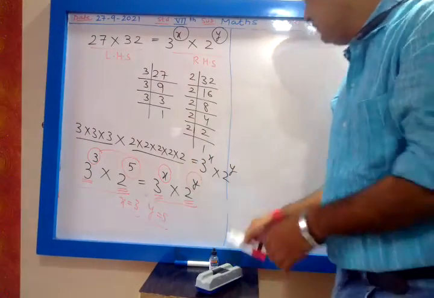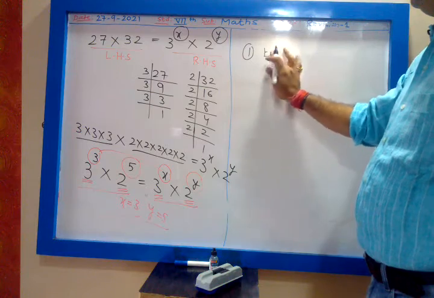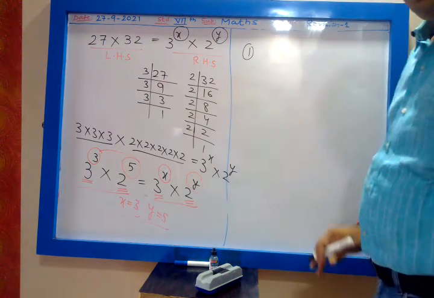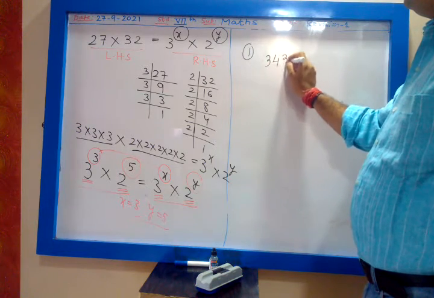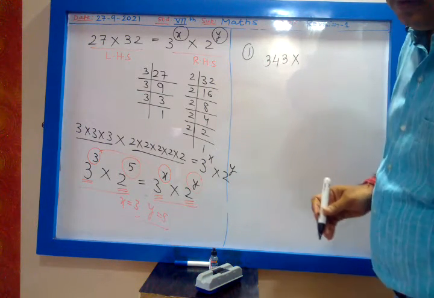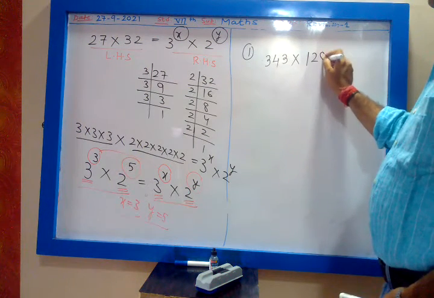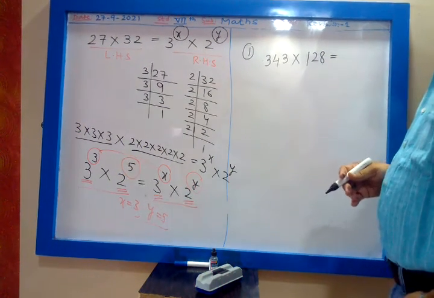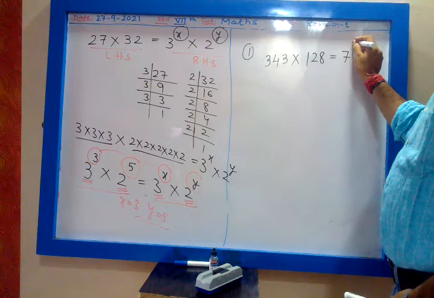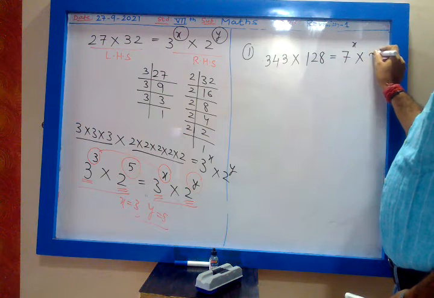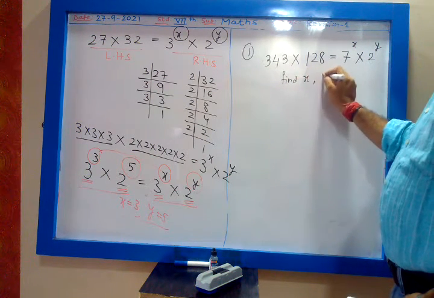Now, chalo, let me give the question. 343 into 128 is equal to 7 raised to x into 2 raised to y. Find x and y.